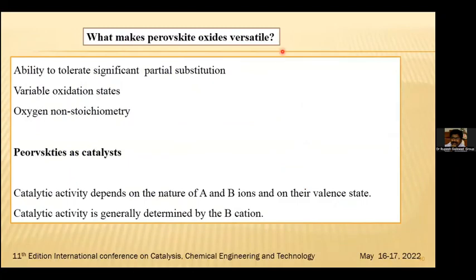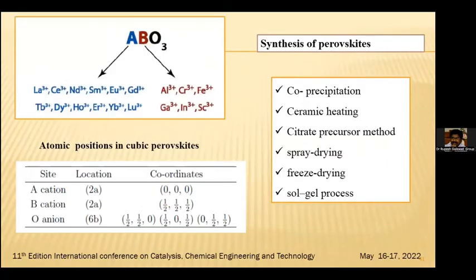What makes the perovskite oxides versatile? Their ability to tolerate significant partial substitutions, variable oxidation states, and oxygen non-stoichiometry. Perovskite as a catalyst: the catalytic activity depends on the nature of the A and B ions and on their valence state. Catalytic activity is generally determined by the B cation, like aluminum, chromium, iron, gallium, indium, and scandium. These define how the catalytic activity will take place in the case of ABO3.